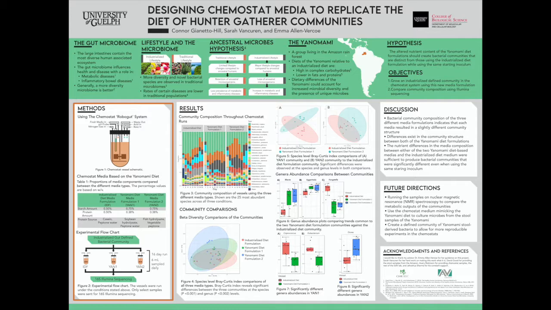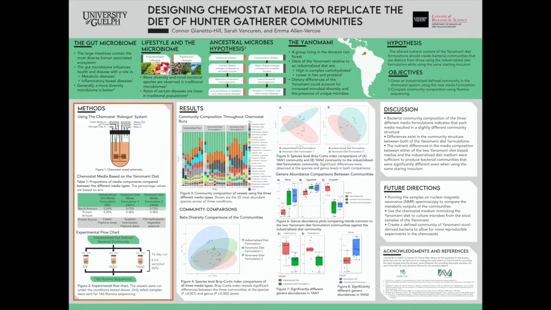So, a chemostat, or a robogut system, replicates the conditions found in the large intestine. This means maintaining the pH at a pH of 7, constantly having nutrients flow in and out, maintaining a temperature of 37 degrees, and most importantly, keeping the system anaerobic through the use of nitrogen gas. Table 1 indicates the different media compositions between each of the media types. And as you can see, the YAN1 and YAN2 media formulation contain different proportions of starch and protein compared to the industrialized diet formulation. And between themselves, the protein source is different.